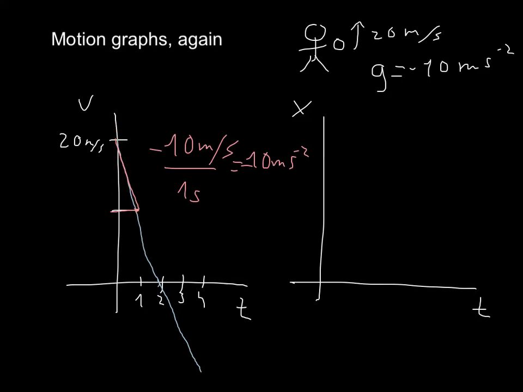So as you can see, I calculated this. How do we call this thing here? Dividing this thing, the rise over the run, which is 1 second. Pause the video and tell me how we call this. Okay. Hopefully you said that we call this the gradient. And you would be right. The way to calculate the acceleration from our speed time graph or our velocity time graph is just by using the gradient. The acceleration is just the gradient of the speed time graph, just like the velocity is just the gradient of the displacement time graph.